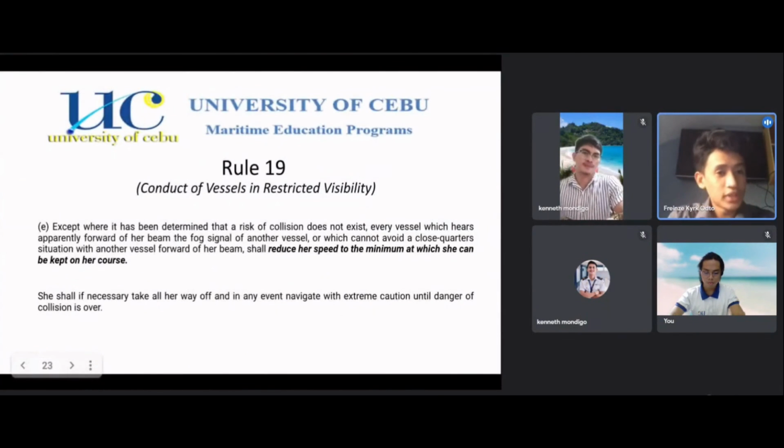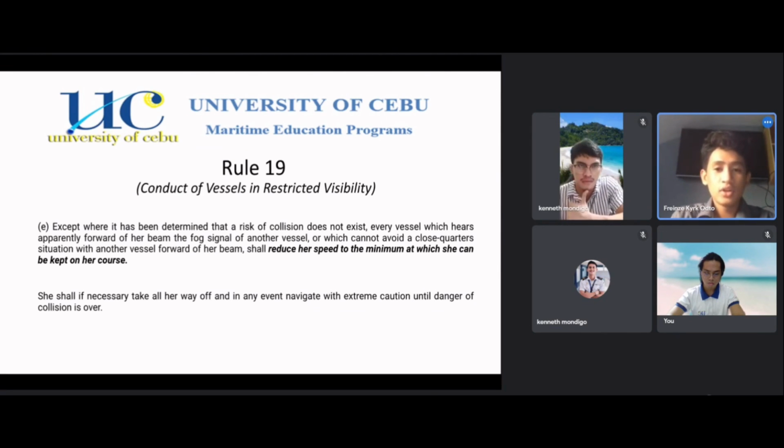So now we have Rule 19, paragraph E, where it has been determined that a risk of collision does not exist. Every vessel which hears apparently forward of her beam the fog signal of another vessel, or which cannot avoid a close quarter situation with another vessel forward of her beam, shall reduce her speed to the minimum at which she can be kept on her course. She shall, if necessary, take all her way off, and in any event navigate with extreme caution until danger of collision is over.